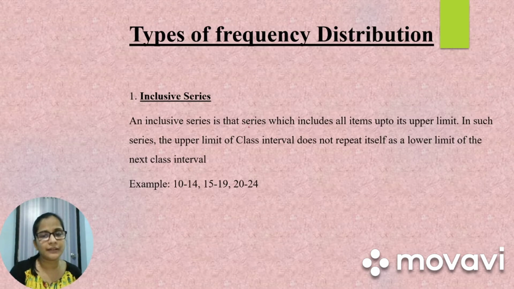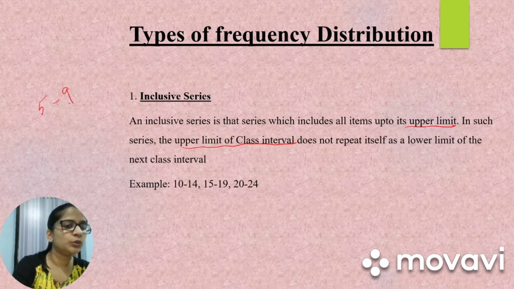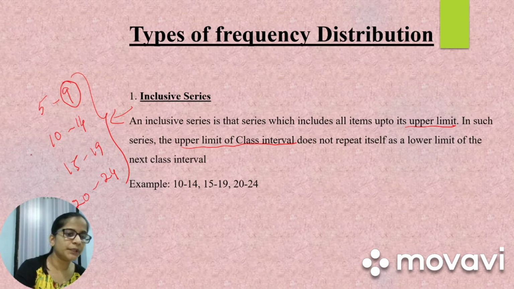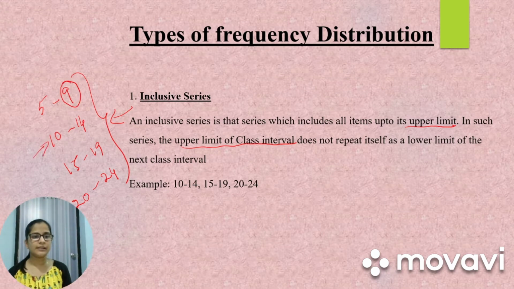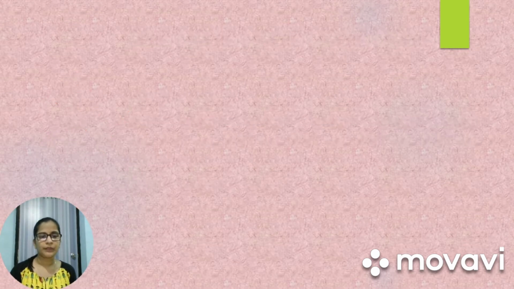An inclusive series is that series which includes all items up to its upper limit. In such series, the upper limit of the class interval does not repeat itself as the lower limit of the next class interval. So in simple words, I will give you an example and explain you. Say for example, they have given us 5 to 9, 10 to 14, 15 to 19, 20 to 24. So in this case, it is known as inclusive series. Why is it inclusive series? Because the upper class limit is not repeated in the next series. So it is 5 to 9, 10 to 14. It is very continuous numbers.